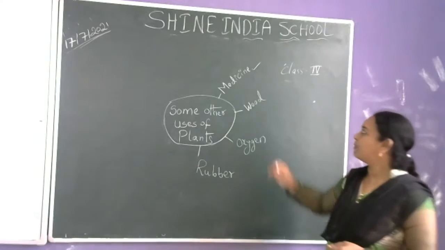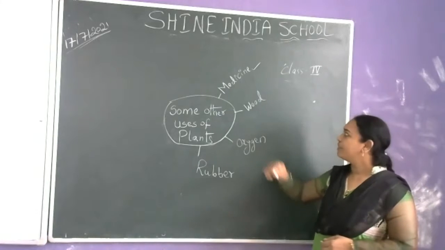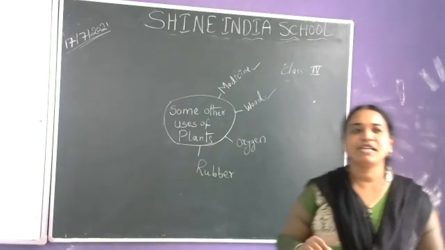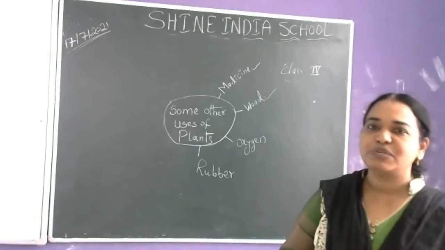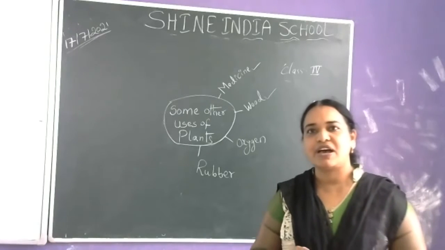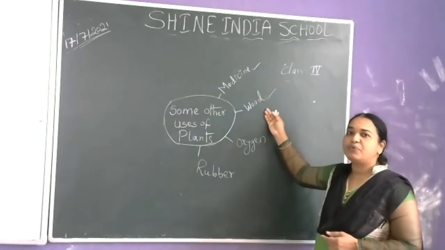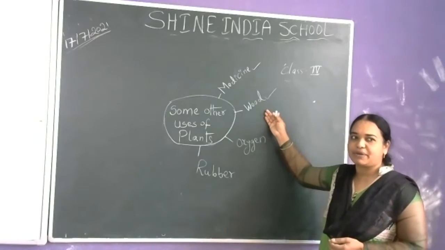And wood also. Which plants provide us with wood? Shisham, teak, sal, mahogany. These are the plants which provide wood or timber for us.